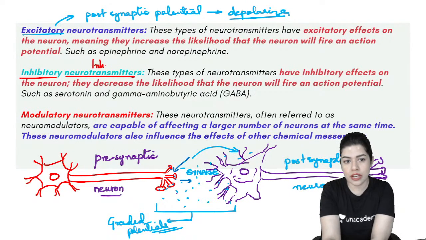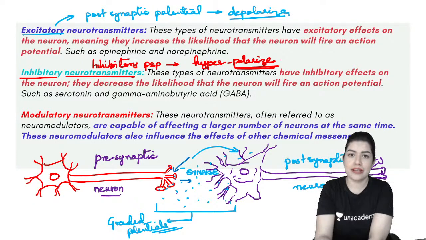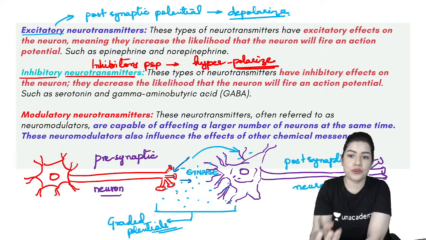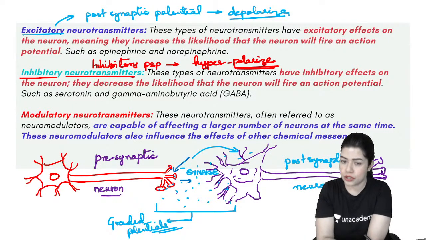They will cause an inhibitory postsynaptic potential. And they will therefore hyperpolarize the next neuron. Okay? What will this do? This will reduce the likelihood of an action potential occurring in the adjacent or the postsynaptic neuron.